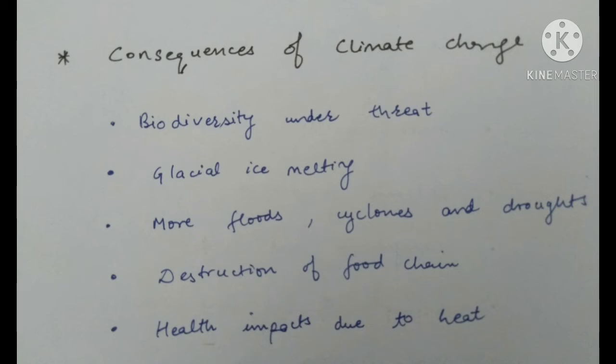Climate change is rapidly warming the earth and altering ecosystems on land and sea that produce our food, and therefore destructing our food chain. Climate change also leads to an increase in wildfires and temperature that will create smoke and other unhealthy air pollutants, and this is very harmful for our health.